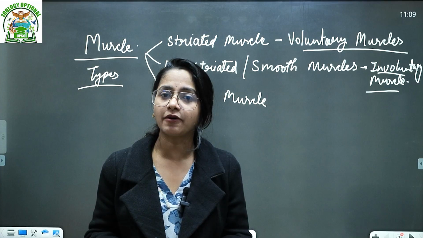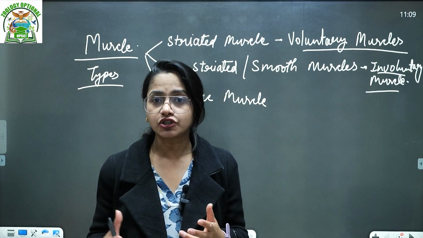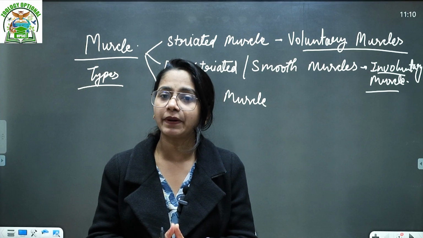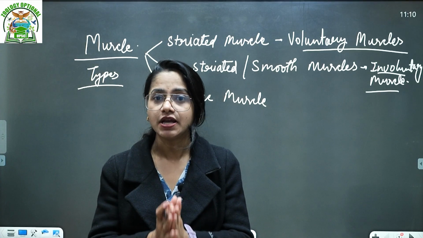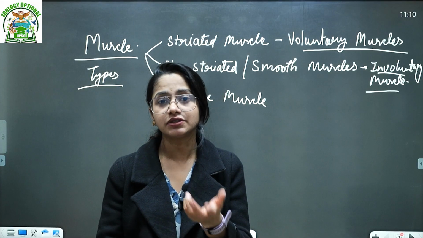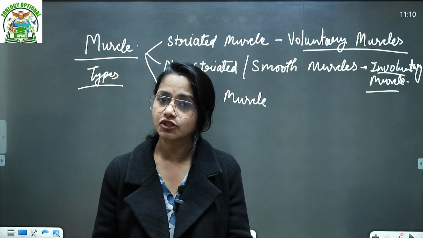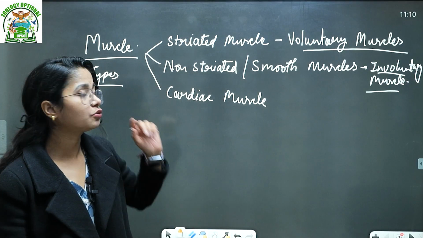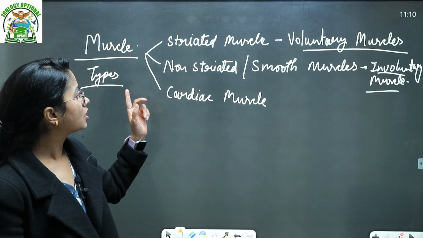That means those types of muscles whose function depends on the will of the organism, such as our hand, our leg, muscles which are dependent on the will of the human or the organism. So these are called the voluntary muscles.